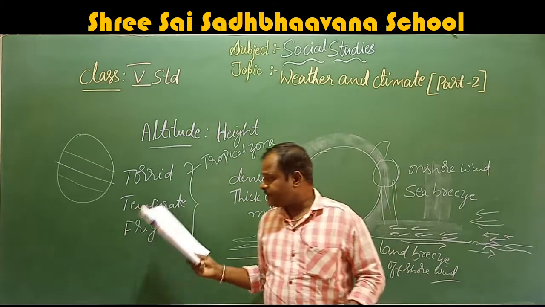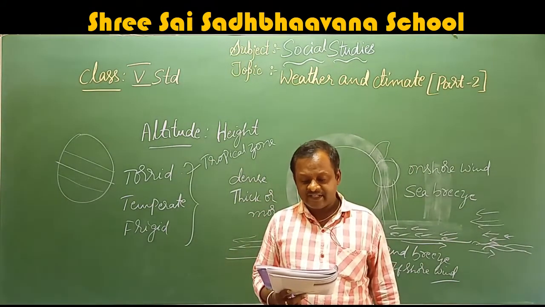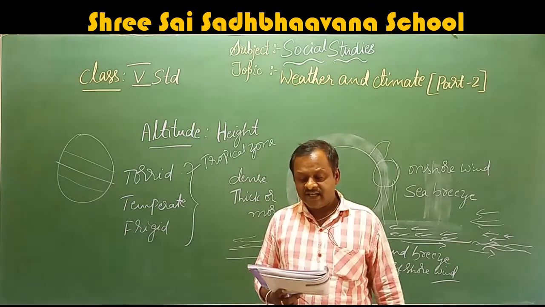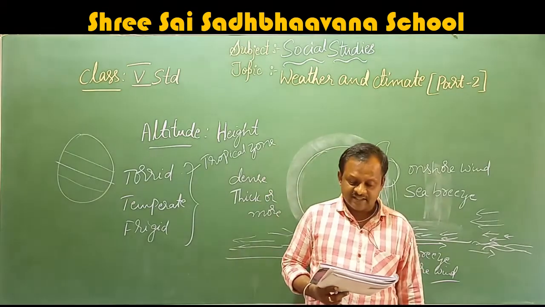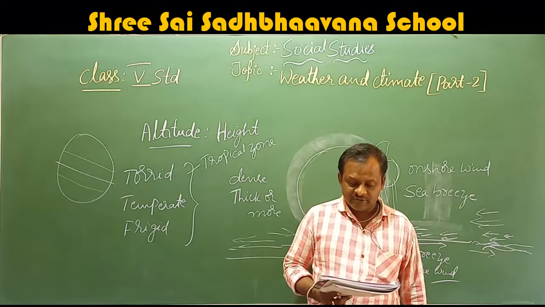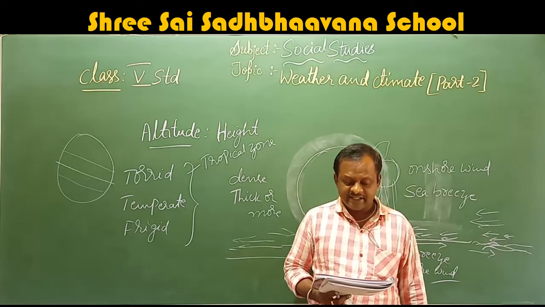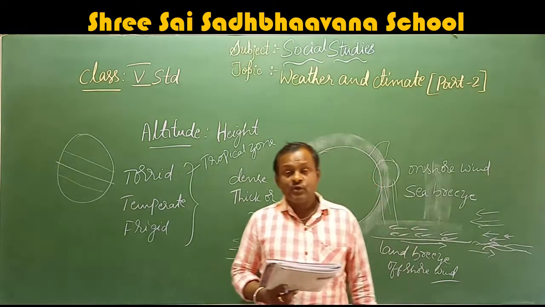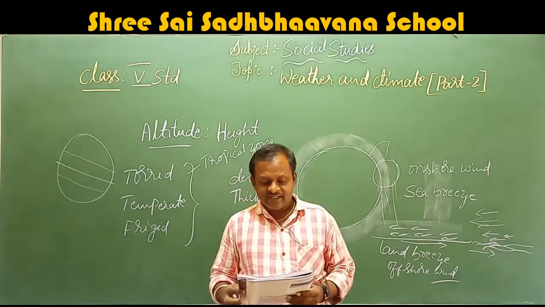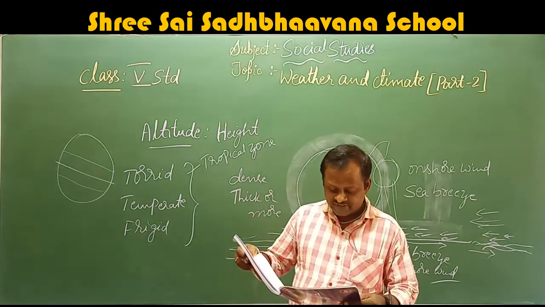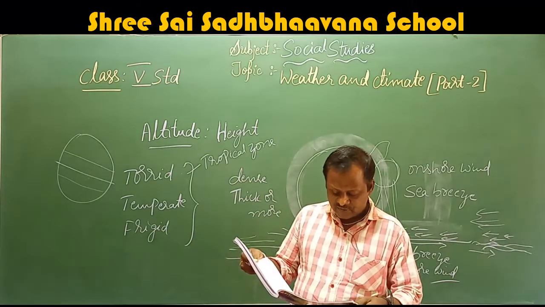Next, come to the temperate zone. The regions between the Tropic of Cancer and the Arctic Circle and between the Tropic of Capricorn and the Antarctic Circle form the temperate zone. These regions receive slanting rays of the sun and hence the climate is neither too hot nor too cold. They have cold winters and mild summers. Here, see, they have given the temperate zones. After the torrid zone, it is the temperate zone.